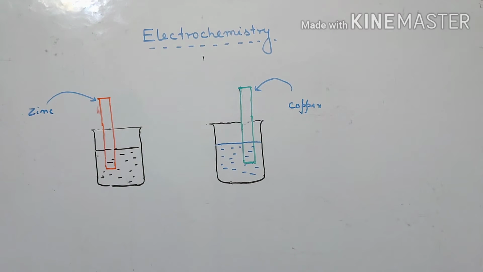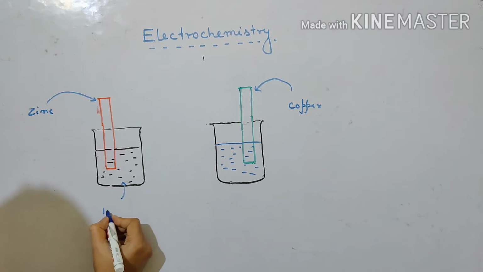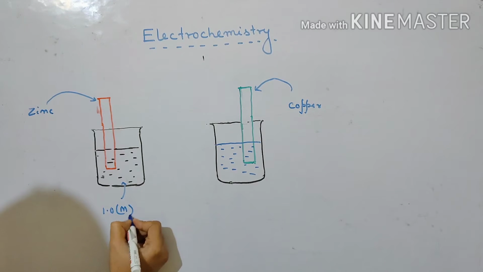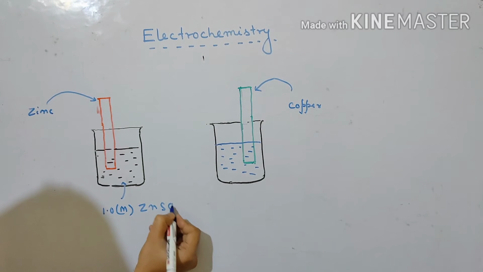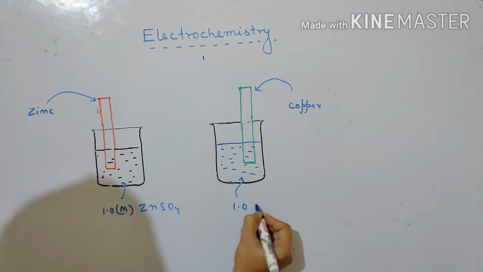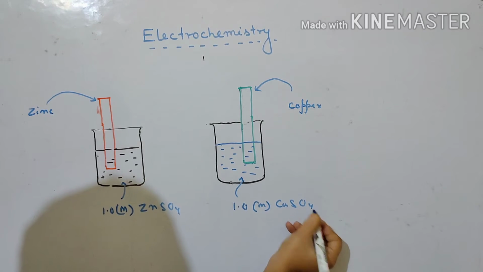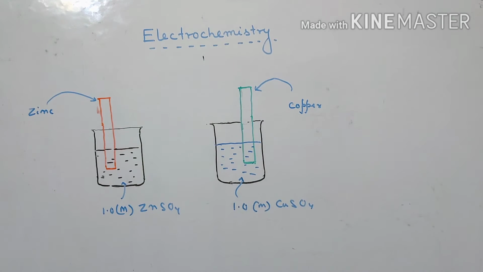They are dipped in the solution. This one is 1 molar ZnSO4 and this one is the same concentration copper sulfate solution. Now the next target will be to join these two. How will we join? Let us see.